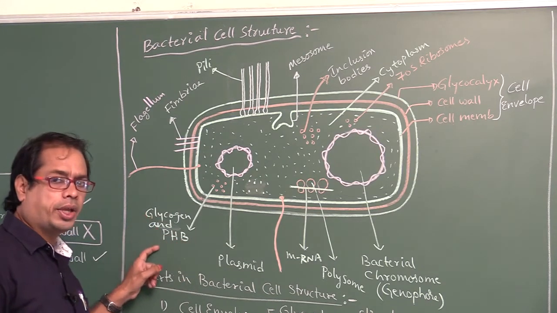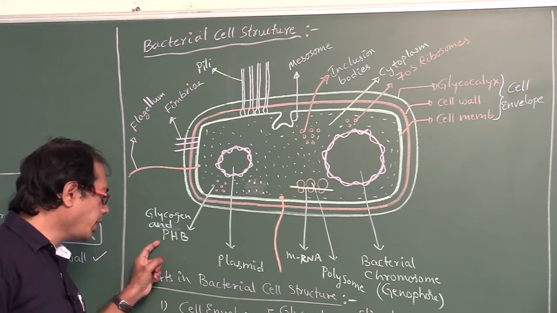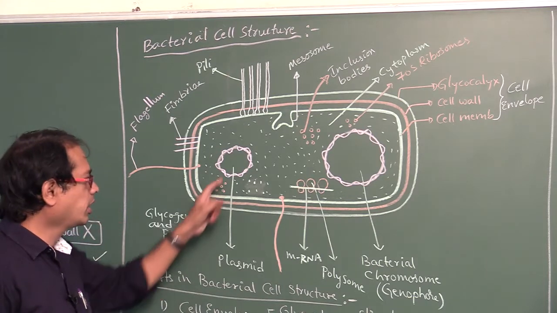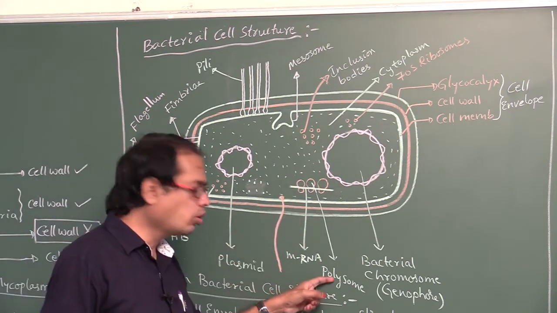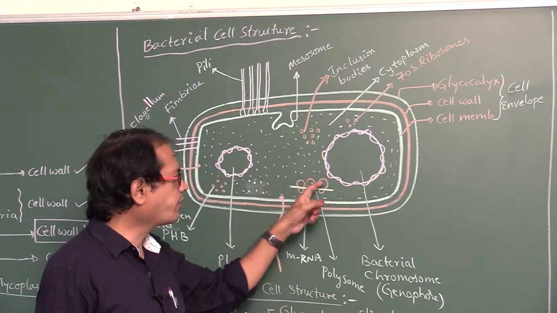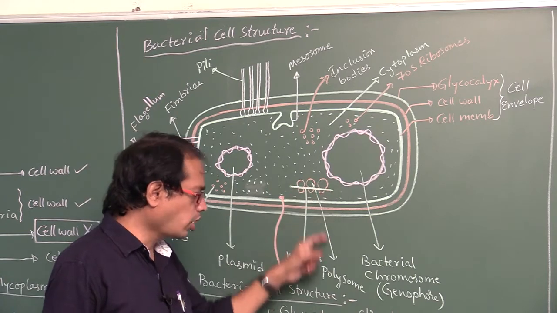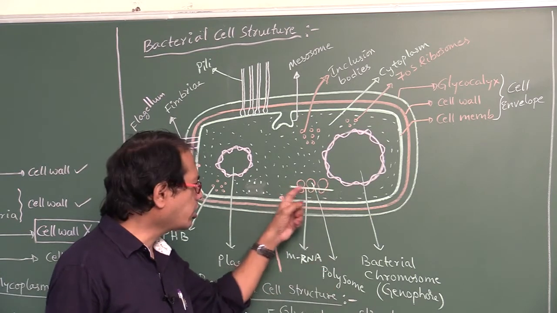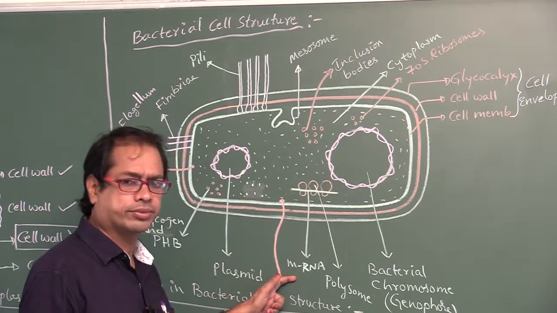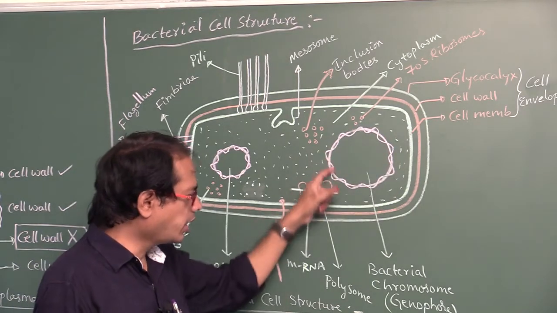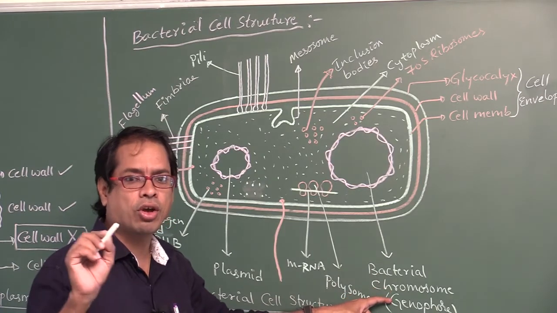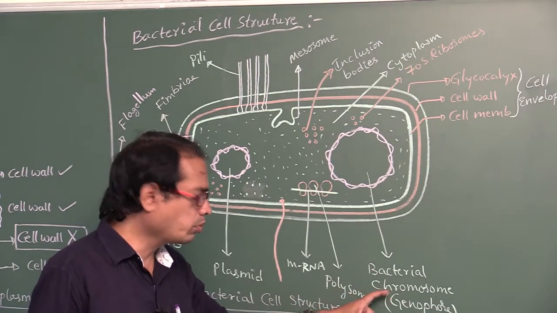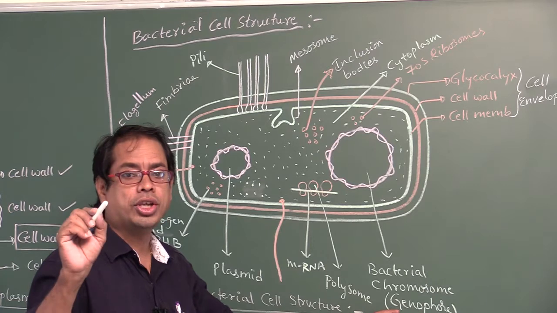This is a plasmid and this is a polysome. A number of ribosomes on mRNA is called polysome. And this horizontal line is the mRNA. And this is the bacterial chromosome, also called genophore.